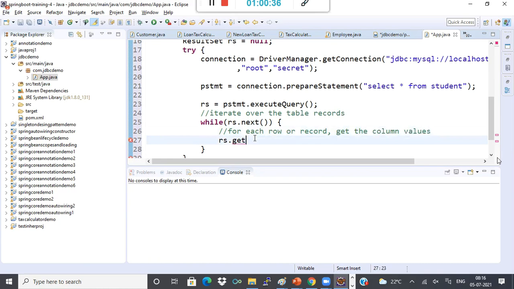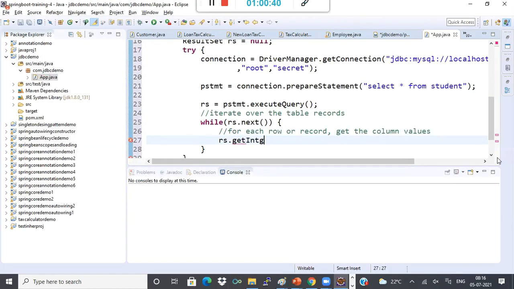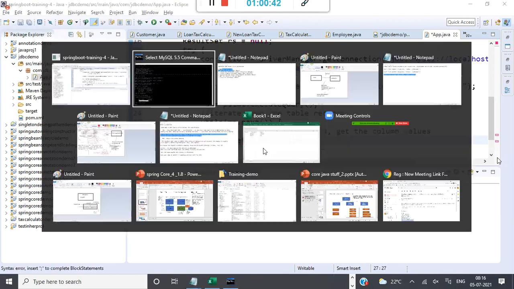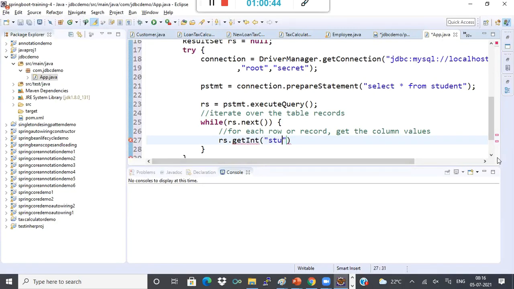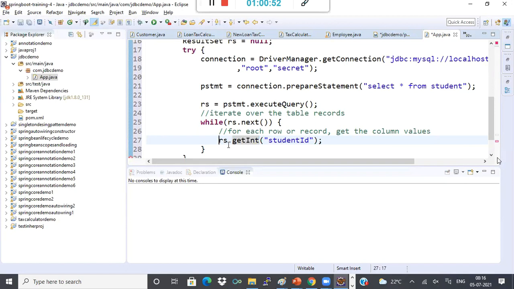How will I get it? See, this is an ID, right? Student ID. I'll say rs dot getInt of student ID. Since it is an integer column, I'm putting getInt, and this I'm assigning to one integer studentID. I'm assigning to a Java variable.